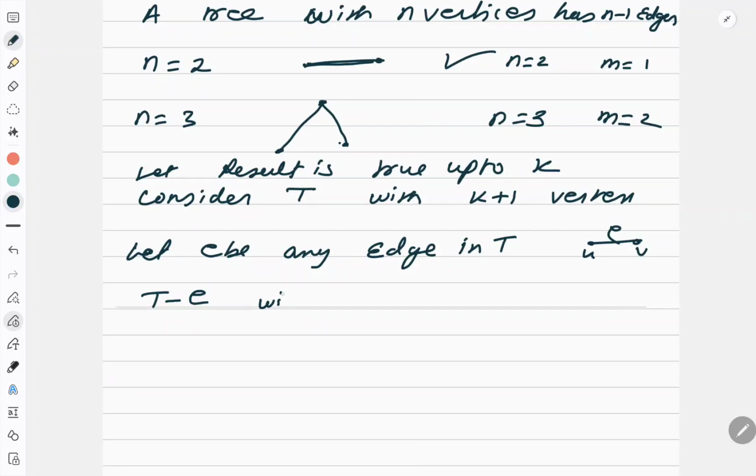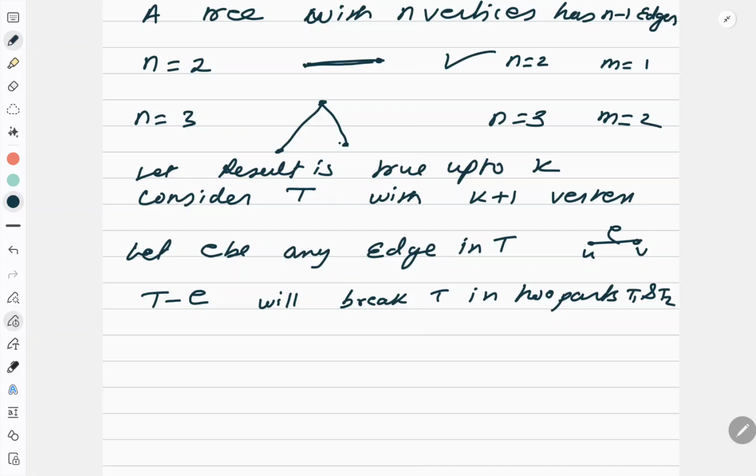Okay, so it will break T in 2 parts, T1 and T2. Correct? Now, definitely T1 and T2 contain fewer edges than the total number of edges in the graph, or in the tree.